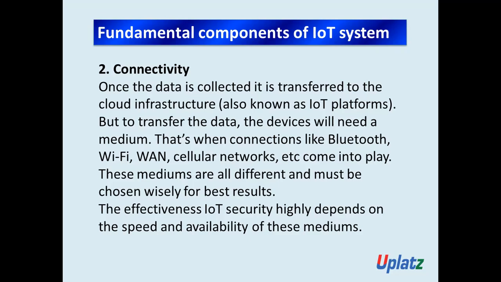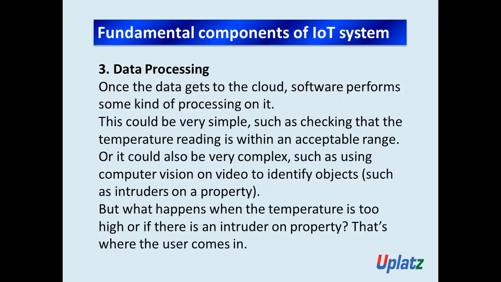Now let's see the next component of the IoT system, the third one, data processing. Once the data gets to the cloud, software performs some kind of processing on it. Are you getting the point? How is it working? First of all, the devices or sensors collect the data from their environment.